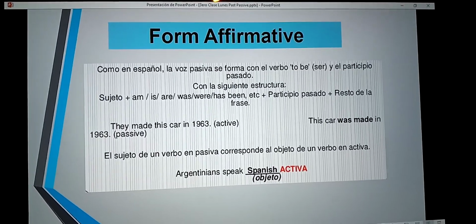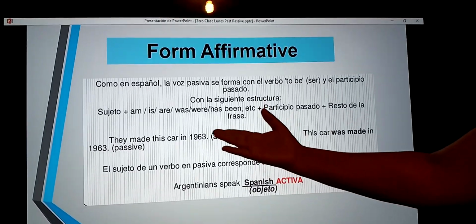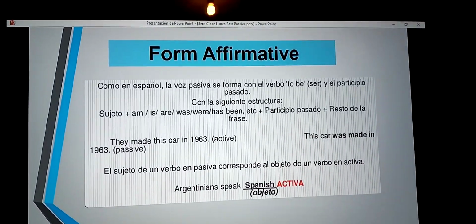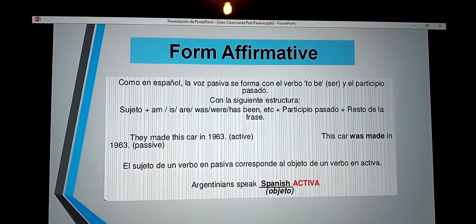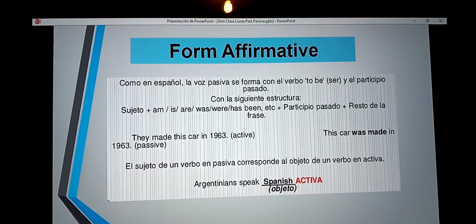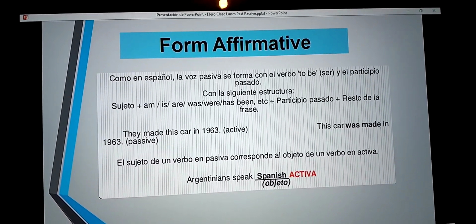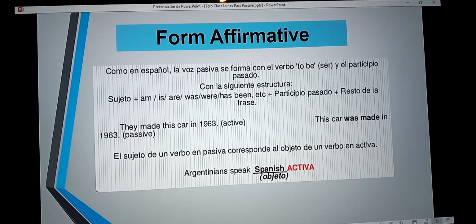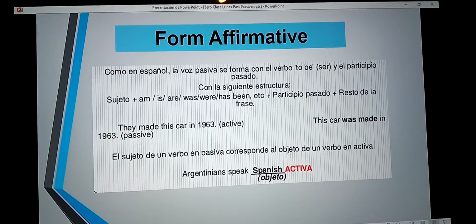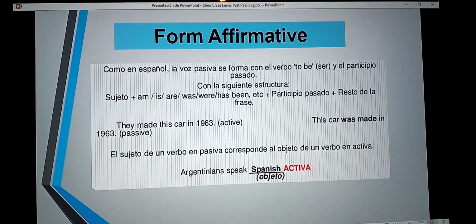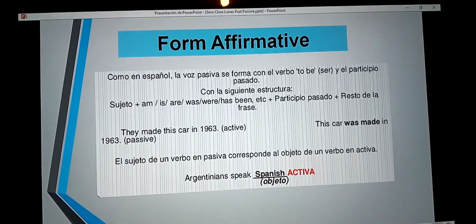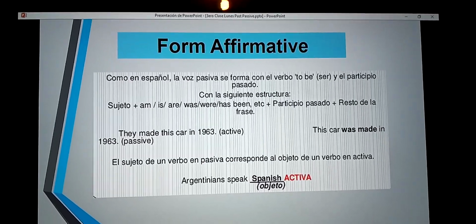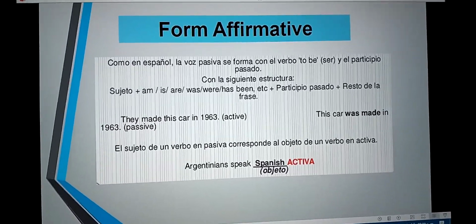Con la siguiente estructura o form affirmative: subject plus I am, is, are, was, were, has been, etc., plus past participle, plus the rest of the phrase, el resto de la frase.